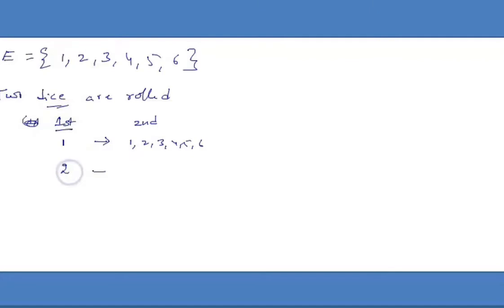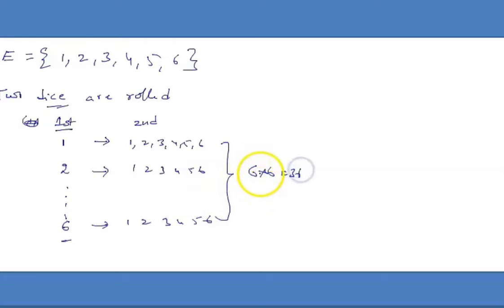If we get 2 on the first die, the second may be 1, 2, 3, 4, 5, 6. Similarly, when we observe 6 on the first die, we observe 1, 2, 3, 4, 5, 6 on the second die. There are 6 events, then the next 6 events. So when we get 6 on the first die, we get 6 events. Totally, how many events will be there? 6 into 6, that is 36 events.